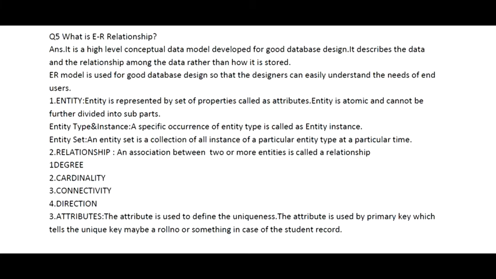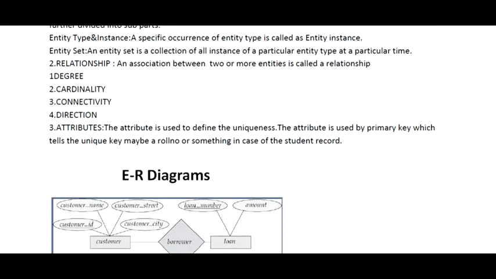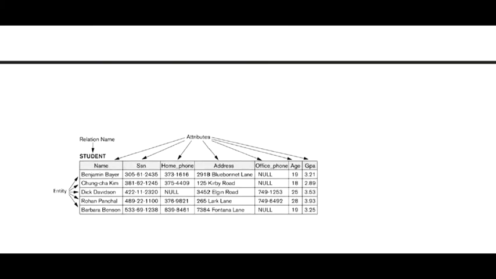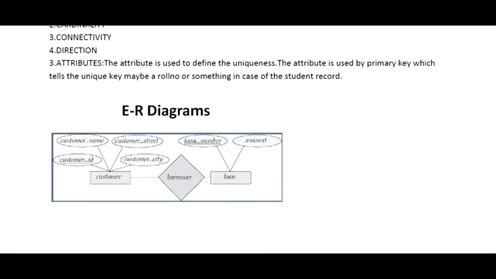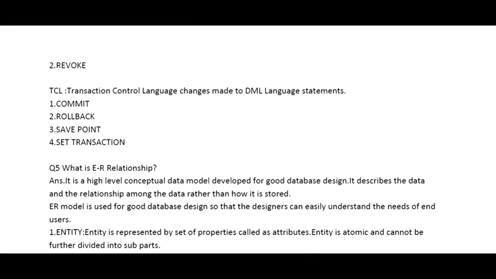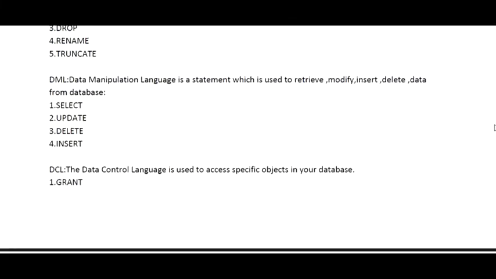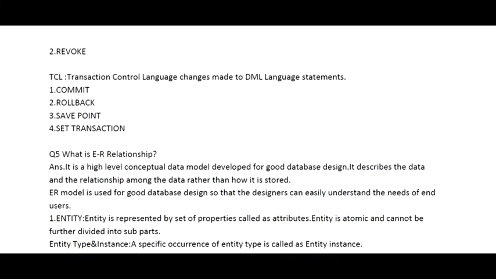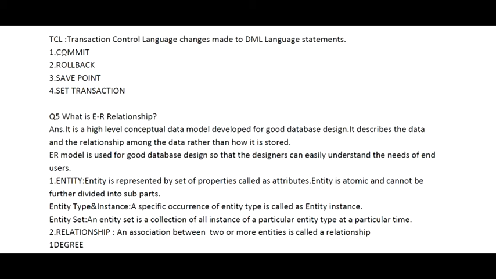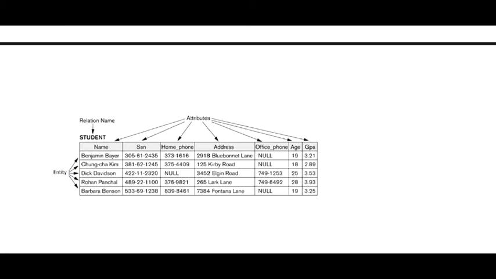Then we have the attributes. Attributes, as we all know, help to understand uniqueness. The attributes are used by different keys also, like primary key, candidate key, foreign key. You need to understand these keys also. I'm going to give you a detailed lesson on these. This video, as I'm telling you again and again, is just a summarized view, so you can go over these things also. Do understand what a primary key, foreign key, and candidate key are. And here you can see a diagram which shows the relation name, the entity, and the attribute. So this is basically an ER diagram.